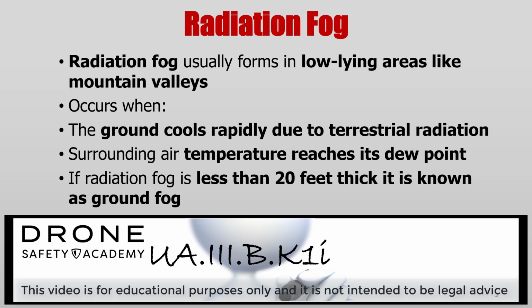Radiation fog usually forms in low-lying areas like mountain valleys. Radiation fog develops when the ground cools rapidly due to terrestrial radiation. That's important to remember. And the surrounding air temperature reaches its dew point. If the radiation fog is less than 20 feet thick, it's known as ground fog. Pretty basic, right?